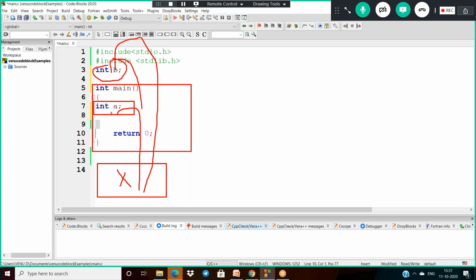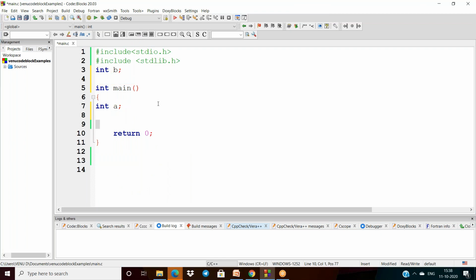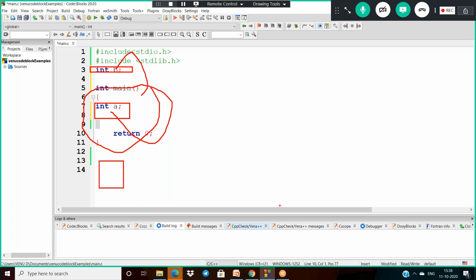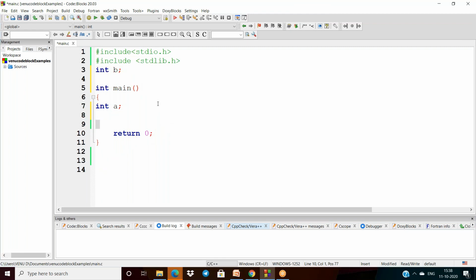If local and global variables have the same name, the local one has the higher priority. If a variable is local, its scope is within its boundary. If it is global, you can access this variable inside the main section and outside the main also. That is the advantage. This is the global variable and this is the local variable.